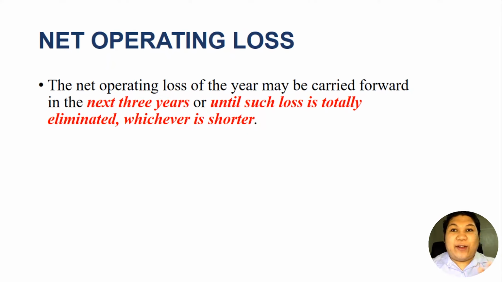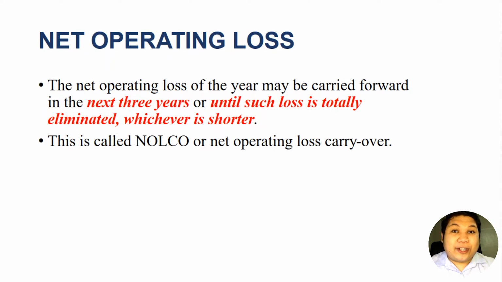So we can carry over the net operating loss for 3 years or until such time that the operating loss is fully absorbed. But the maximum number of years is only 3 years. Okay? So later we'll explain how net operating loss is done. So this is called NOLCO, or net operating loss carryover.